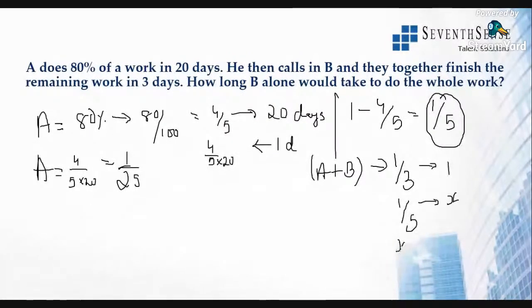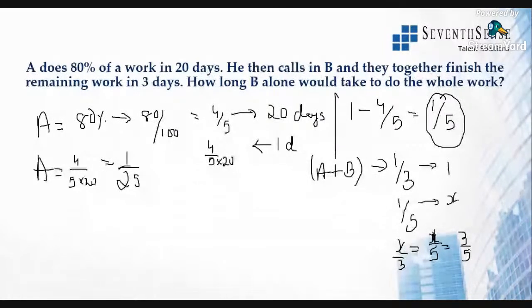So what will be X? X by 3 is equal to 1 by 5. So this will be 3 by 5 days. All right. So they will take up 3 by 5 days.